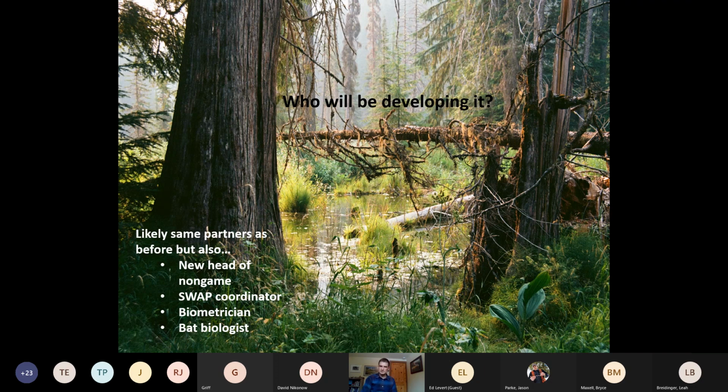We'll probably be using a lot of that same structure, those same partners, those same agency folks to do this next revision. But we also have some really cool new resources coming into play in the non-game program. We have a whole new head of our non-game program, Christina Smucker. For the first time, we've hired a dedicated staff person to help with the State Wildlife Action Plan updates. We have a SWAP coordinator. We'll also have a non-game dedicated biometrician, as well as a new bat biologist and a few other new staff as well. So we have new resources to bear. We have a dedicated person working on this revision. So hopefully it'll be the best version of the SWAP we've ever had.